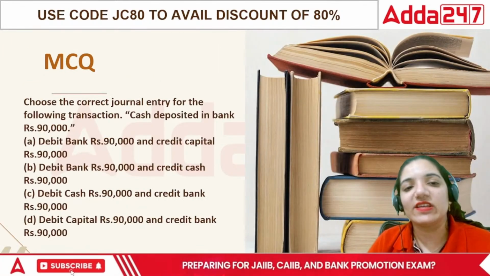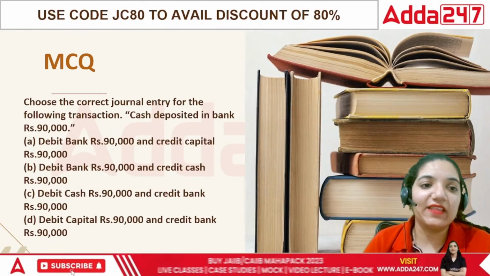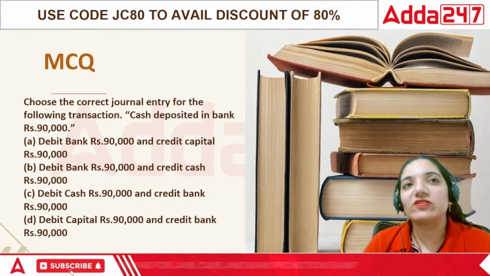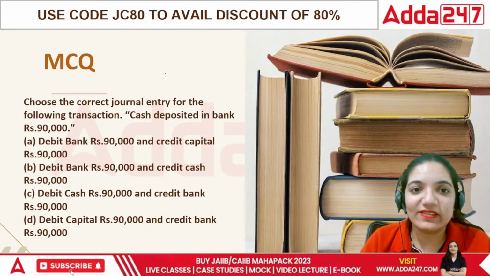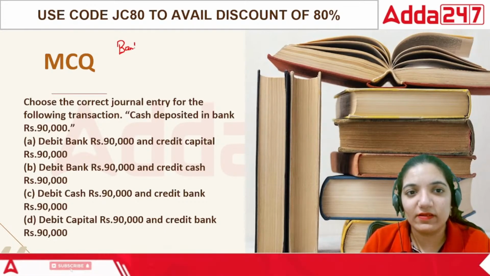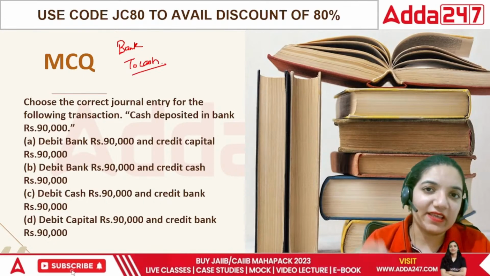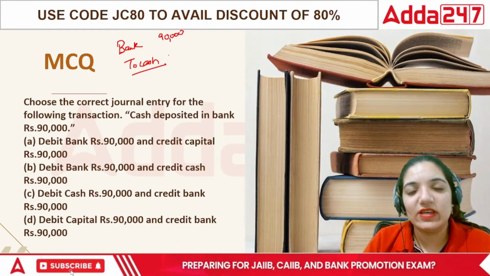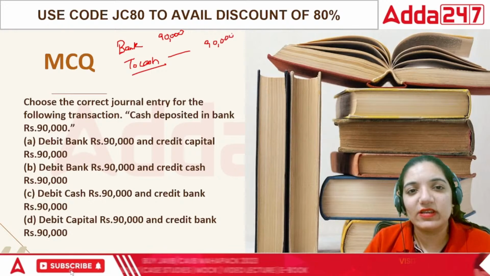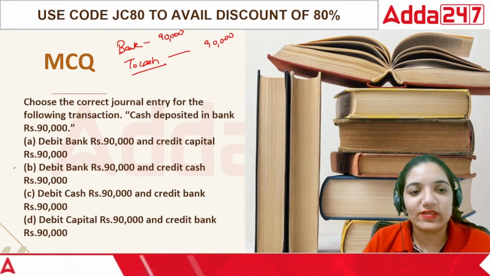The first question says: choose the correct journal entry for the transaction, cash deposited in the bank, rupees 90,000. If I'm depositing money into the bank, what is happening? I am getting bank balance and I'm losing cash balance. So the journal entry is going to be 90,000 and 90,000. The correct answer is going to be bank to cash, right?